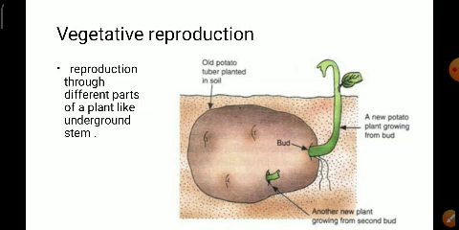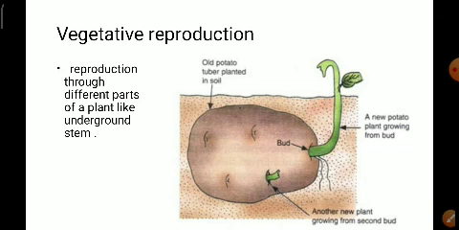So now we move on to the next type of reproduction in plants. The reproduction takes place through different parts of a plant. Now which are those different parts? These parts can also be called vegetative parts. It may be the underground stem, the stem, the root and the leaf.